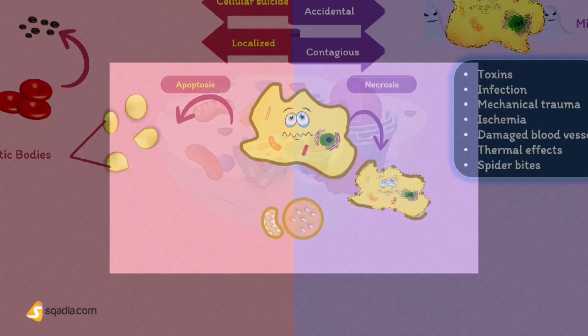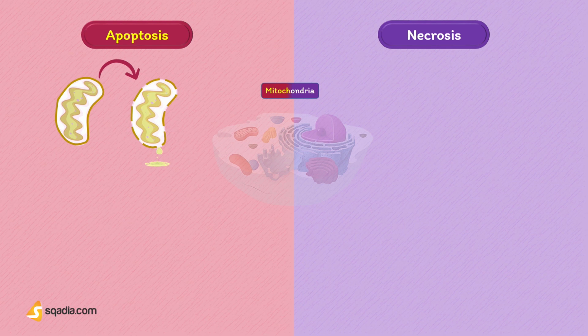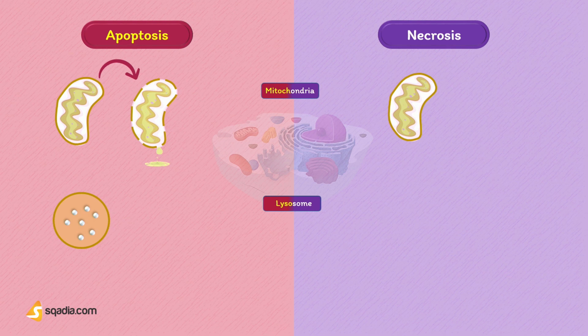You must remember that during apoptosis, mitochondria becomes leaky by forming pores on the membrane, but the integrity of lysosomes and other organelles in an apoptotic cell is still maintained. On the other hand, the integrity of mitochondria is well maintained in necrosis, while lysosomes are the ones that become leaky, and during necrosis, organelles are disintegrated by swelling and do not function after the cell death.